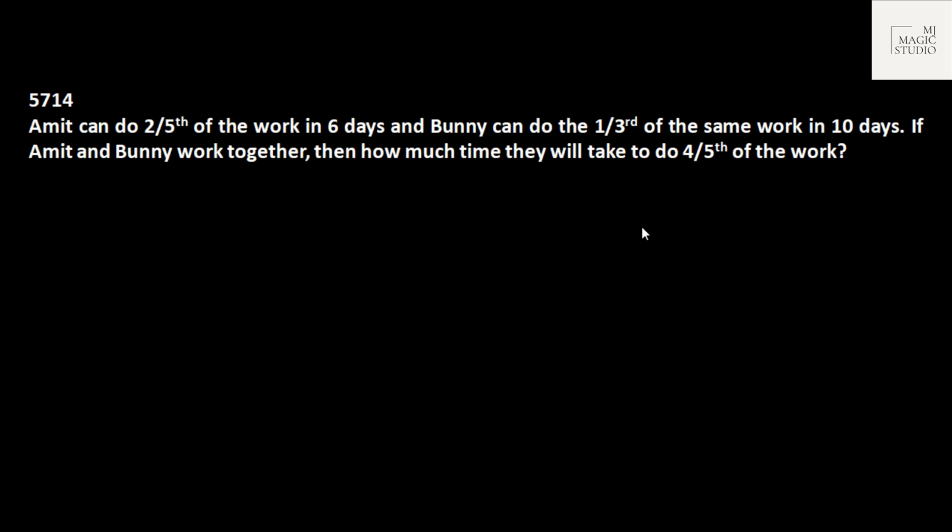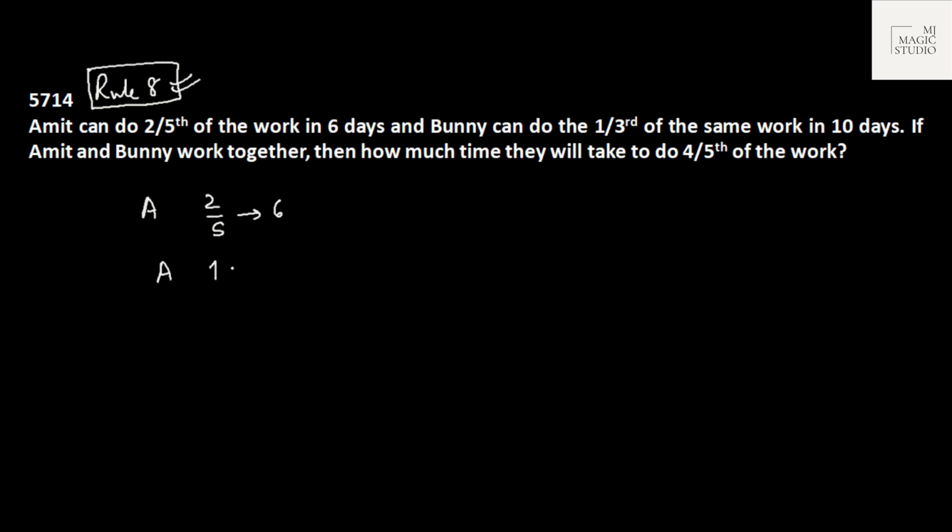Now it's the turn of time and work. Yes, we have seen at least 2 questions from time and work, and the rule for time and work is Rule 8. The link is in the description, please go through it. Amit can do 2/5 of the work in 6 days. Always in these kinds of questions, convert it into one fraction, that is 100%.